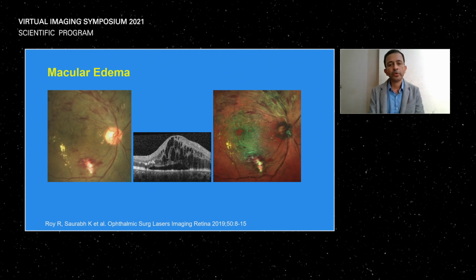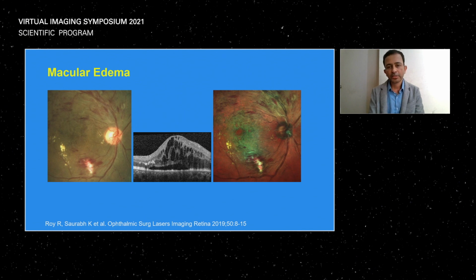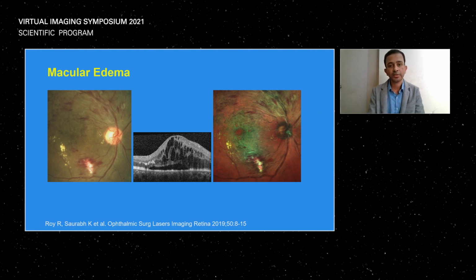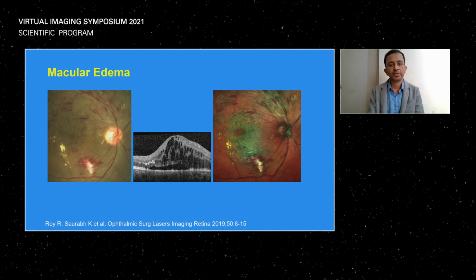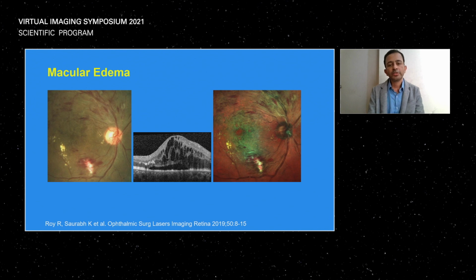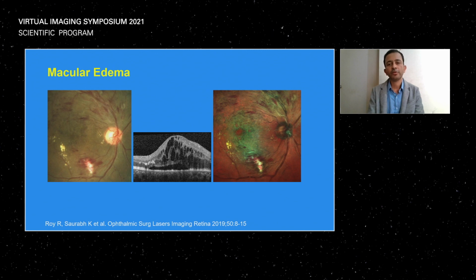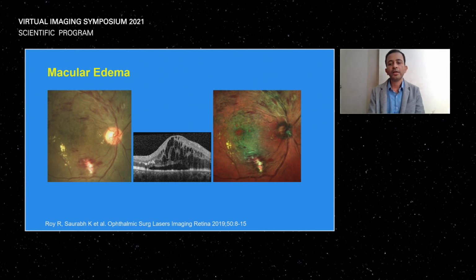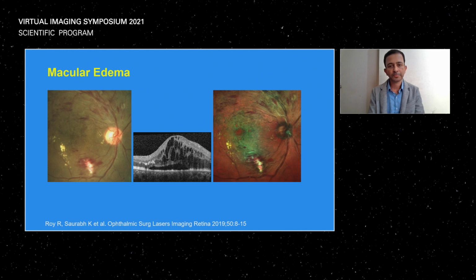That tells us, even without doing an OCT, that there is a huge macular edema, and we get an orange-reddish circular area around the fovea, which tells us that there are large cysts at the fovea. So we do not need OCT to tell the patient that, look, you have a macular edema and that will require treatment. Obviously, we need OCT to monitor the progress and the treatment response. But for diagnosis, if you're working in a busy clinic, we can anyway tell that there is a macular edema if we do a multicolor image in this patient.